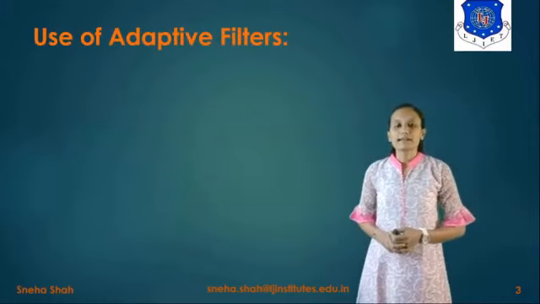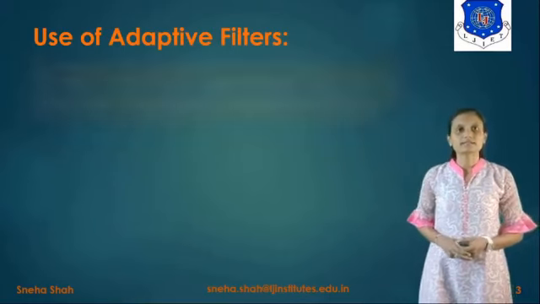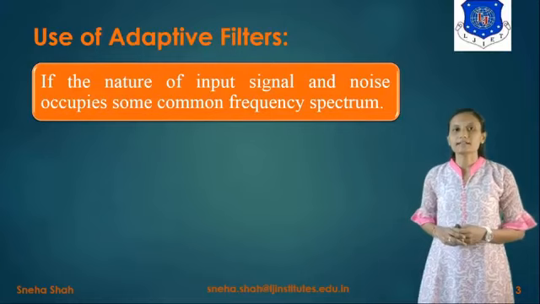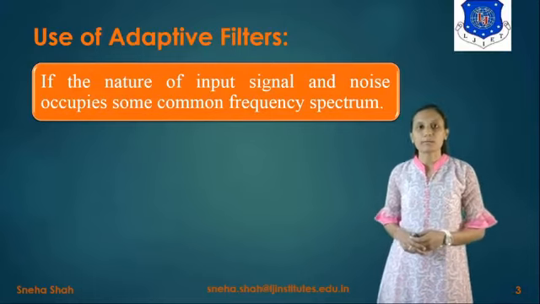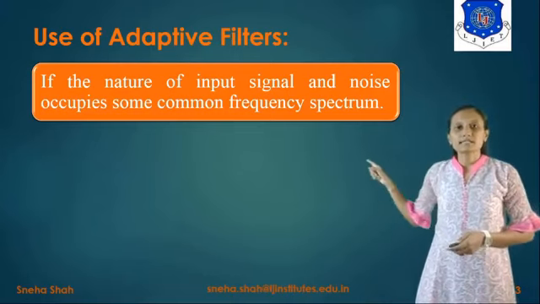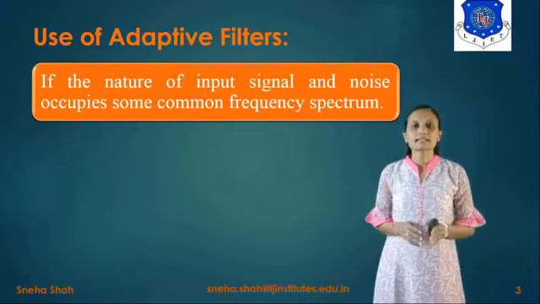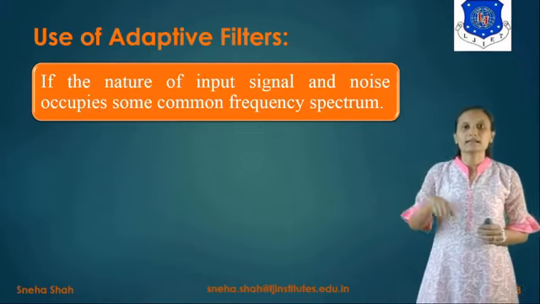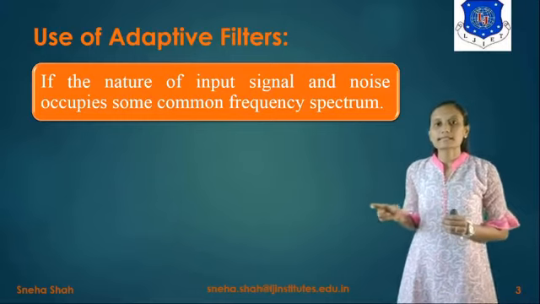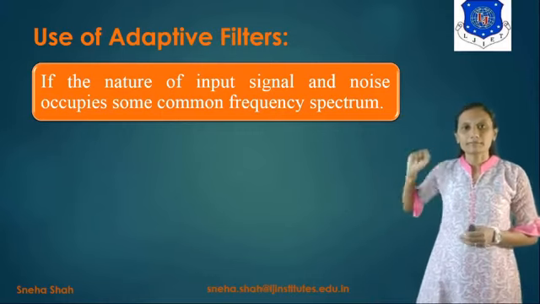Now, what are the basic uses of adaptive filters? The first basic use is if the input signal and the noise signal occupy the same common frequency spectrum, then we use an adaptive filter. This can be explained by the last graph, right? If we take the spectrum of the desired signal and the noise signal, and they occupy the same frequency range, then we can't remove the noise. So for that we use adaptive filters.